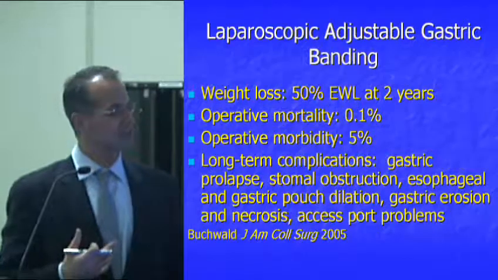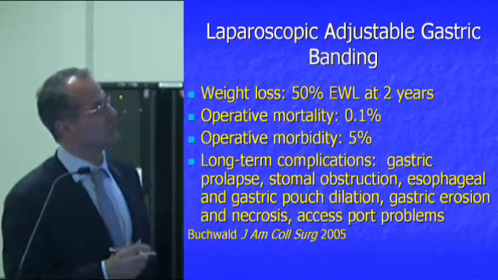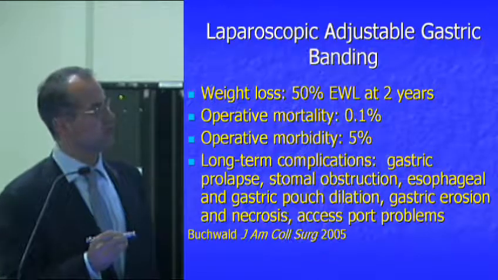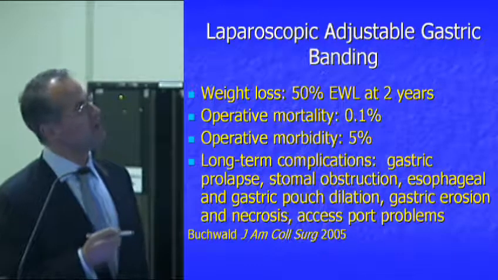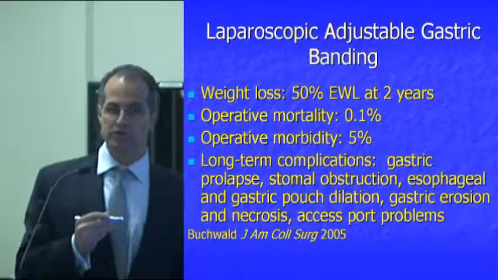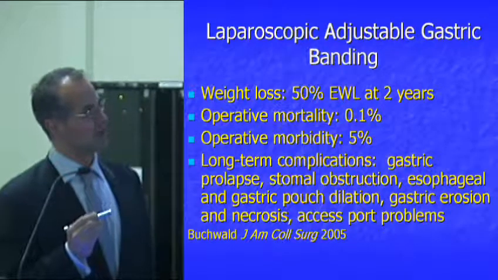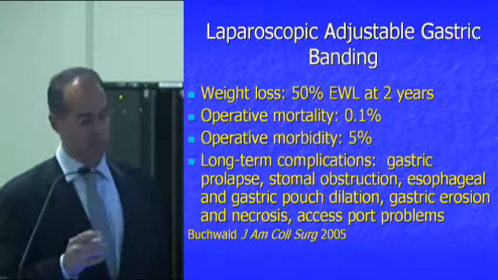This is our society statement from many years ago. This was our attempt at a new NIH consensus that was in DC in 2003. The paper was actually published in 2005. And the idea being that weight loss is about 50% in those who are successful at 2 years with a lap adjustable band, with a mortality, risk to one's life, at about 1 in 1,000.